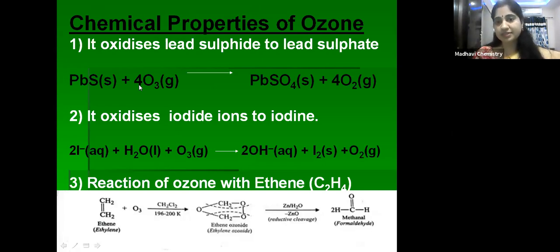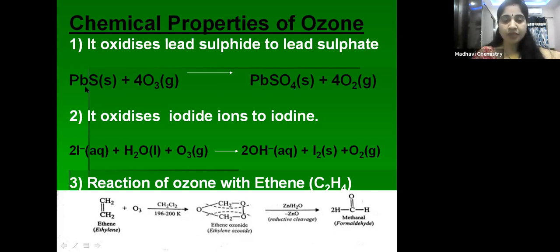Already we have discussed some chemical properties, children. We know that ozone decomposes to give nascent oxygen, so that's why ozone acts as an oxidizing agent. It oxidizes sulfide to sulfate. You can see here lead sulfide, PbS: when it reacts with O3, it gives lead sulfate.